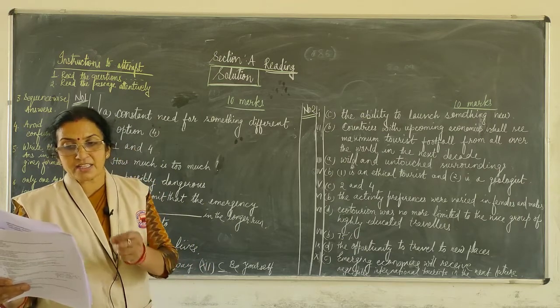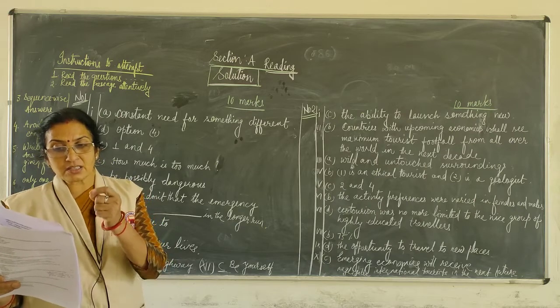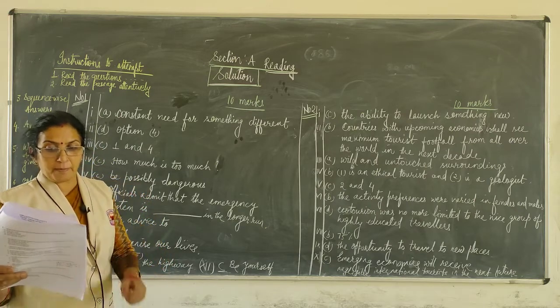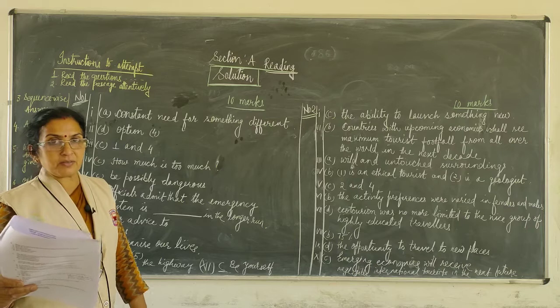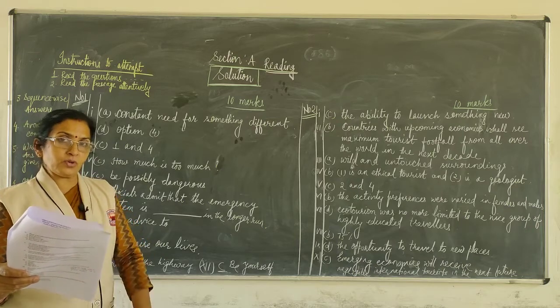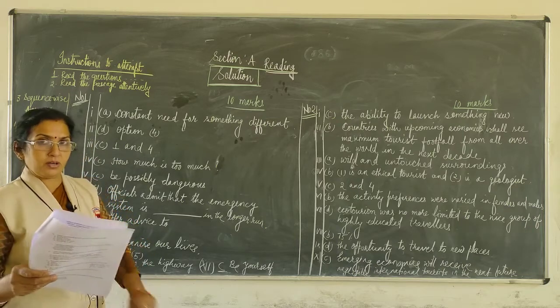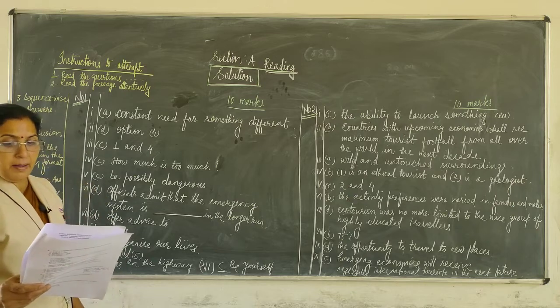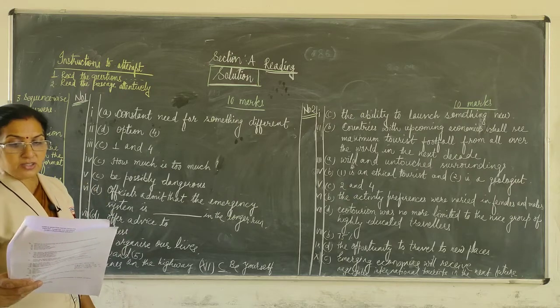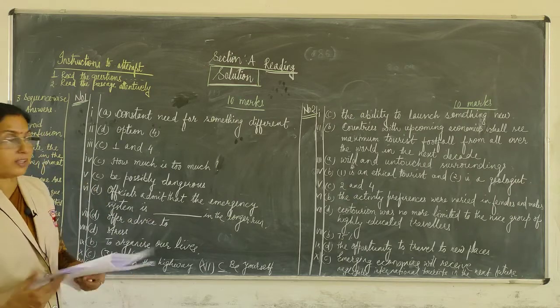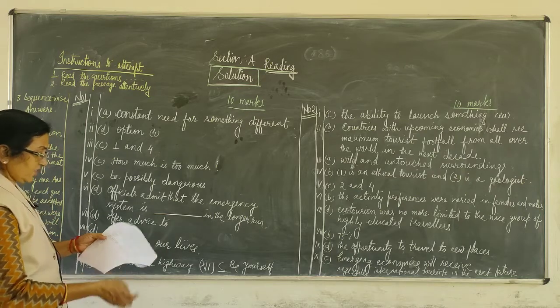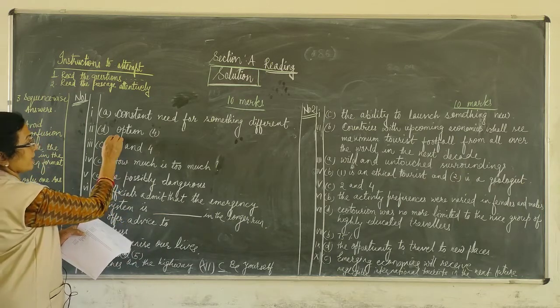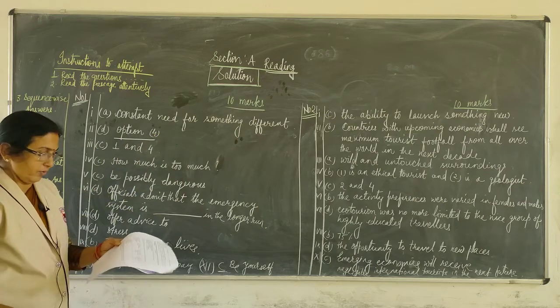So, the best option that fits the central idea of the passage from the given quotes is the last one. The last quote, that is, balance is not something you find, it's something you create. And here it is given as option 4, so we'll write it as option 4.